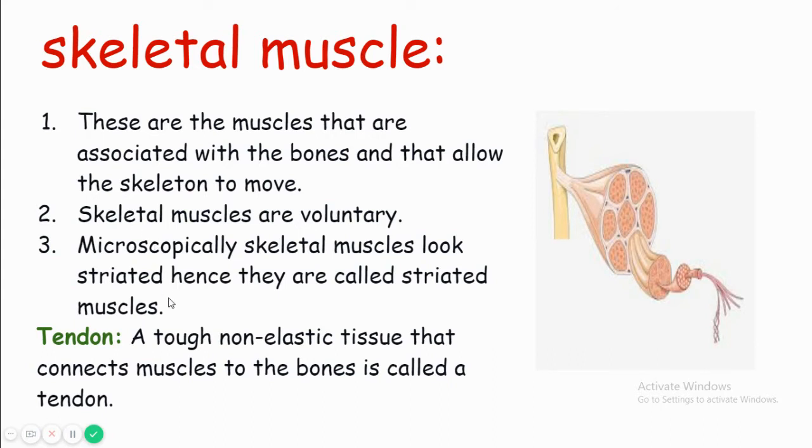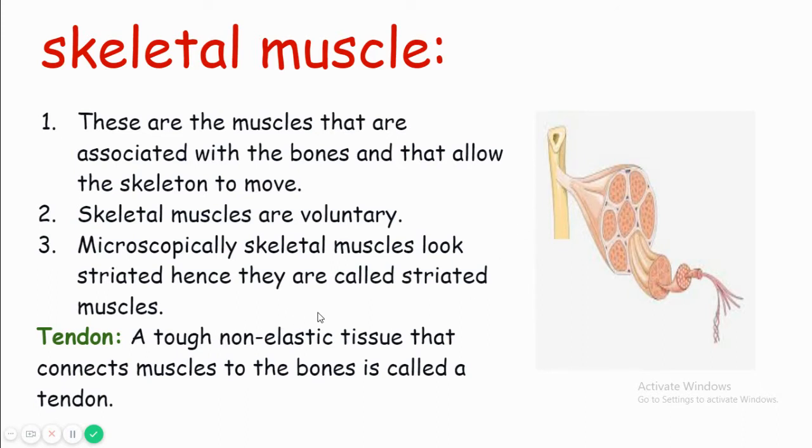One important piece of information here is about the tendon. What is a tendon? A tough, non-elastic tissue that connects muscles to bones is called a tendon. So here, this is a skeletal muscle and this is a bone. This tough, non-elastic tissue that connects the muscle to the bone is called a tendon.